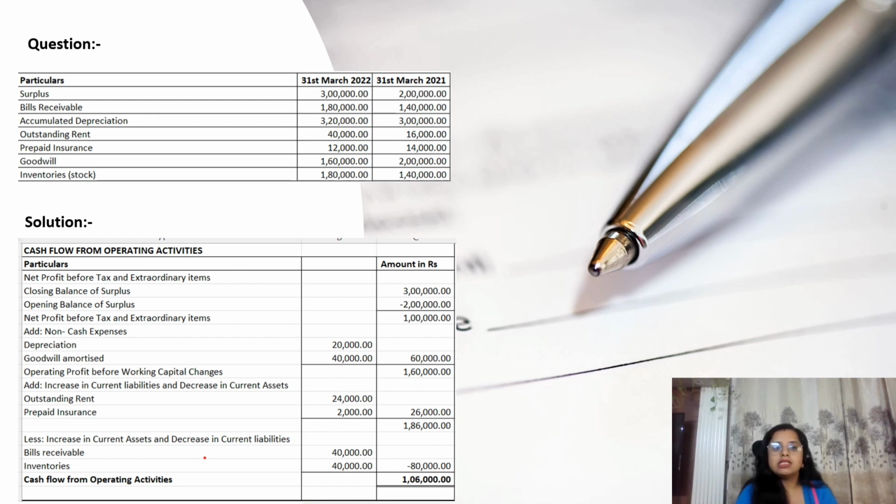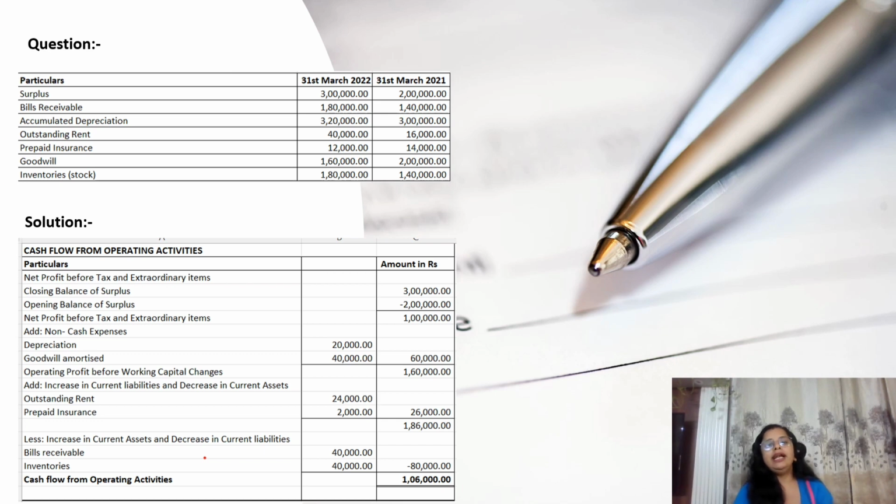Bills receivable is current assets, so later we will talk about it. And accumulated depreciation means last year it was 3 lakh and now it is 3 lakh 20,000. That 20,000 is increased, it means it is depreciation which is charged during the current year, so we will add back this 20,000. Next is outstanding rent. It is current liability, will take later on, and prepaid insurance also take later on.